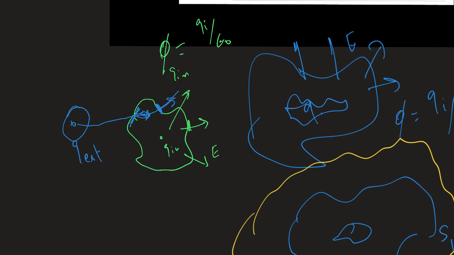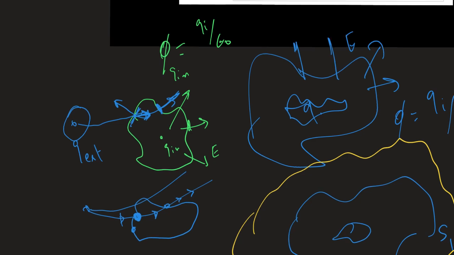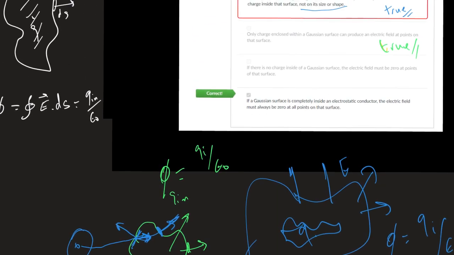You see it clearly? The flux will be negative entering, positive going out, and the flux of any charge outside of the surface will not make any contribution to the flux, because whatever enters is the same flux that is going out. So charges that are outside of the volume, outside of the sphere, will not contribute to the flux. So let's see what happened here.